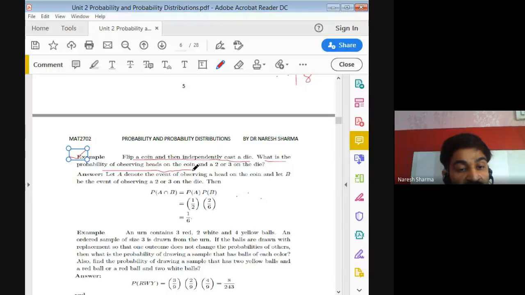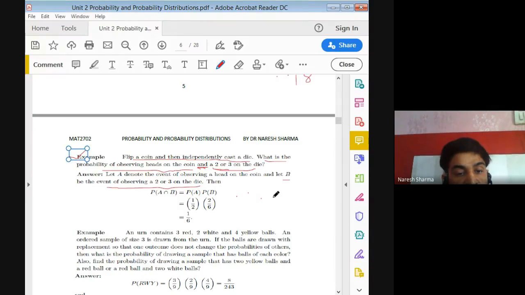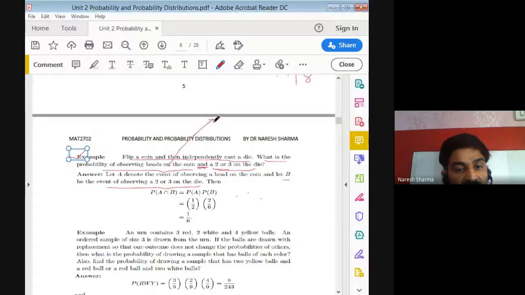So the first event A we consider is denoted by the event of observing head on coin, and "and" means we say intersection. The second event says that a 2 or 3 on the dice. So we assume that B is this one, the event of observing 2 or 3 on the dice. So for the first event, head on coin, we know that the probability, as head and tail are the same, is 1 by 2.